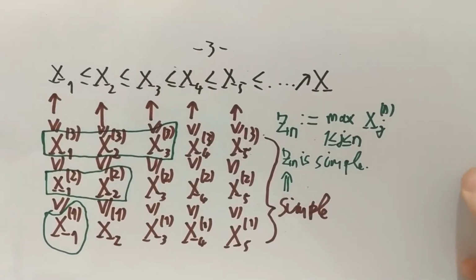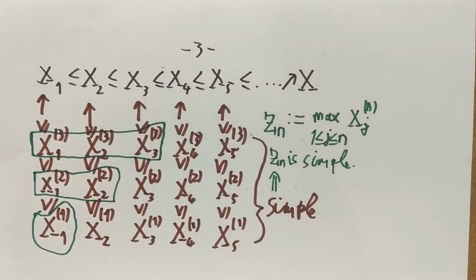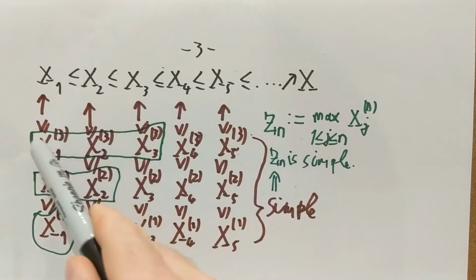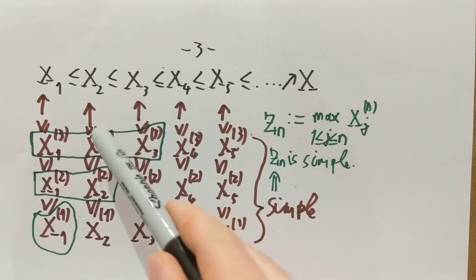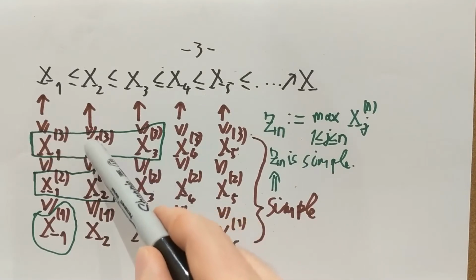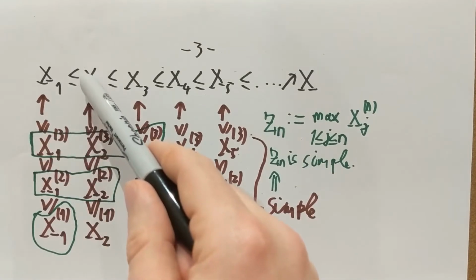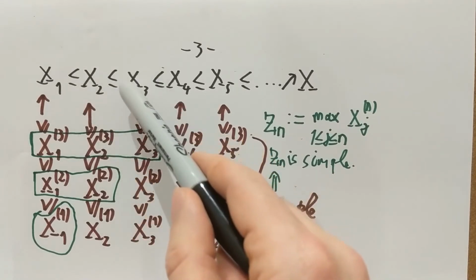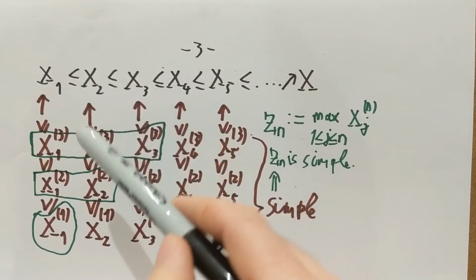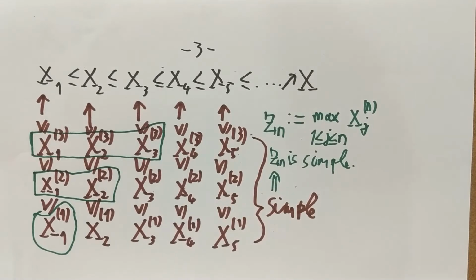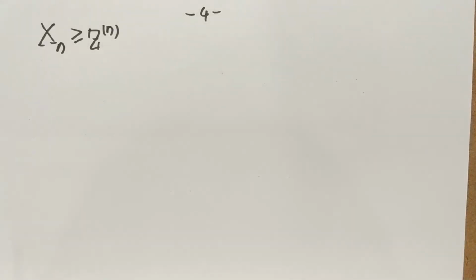So here is the picture again, and I want to claim that x3 is larger than or equal to z3. Okay, x3 is larger than or equal to z3, which is the maximum of these three guys. Why is that? Suppose this is the maximum, this is the largest of these three. Now if I start going up, I can only increase my value, and if I start going to the right to reach x3, again I can only increase my value. So x3 is larger than the highest value here. In other words, x3 is larger than z3, and this is true for each of these guys.